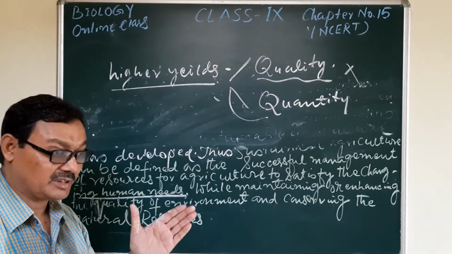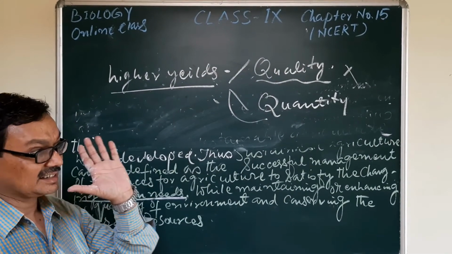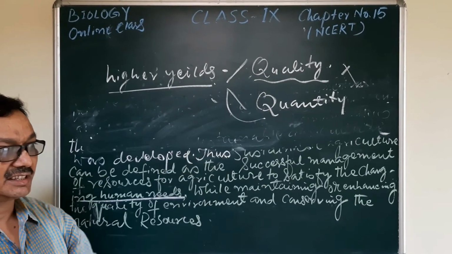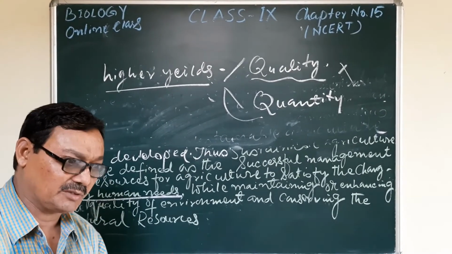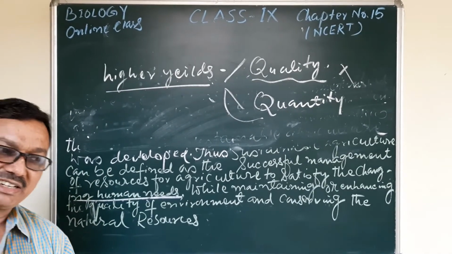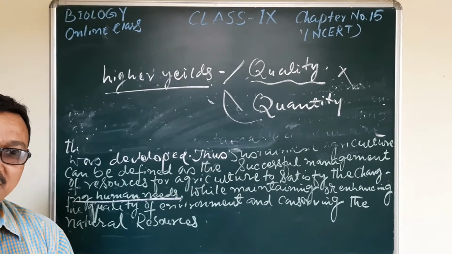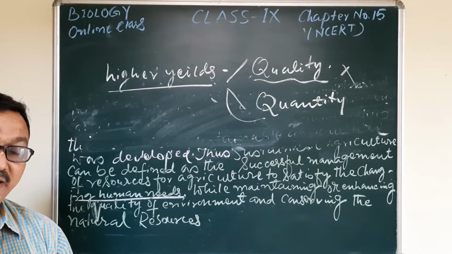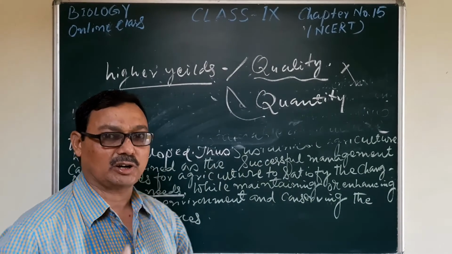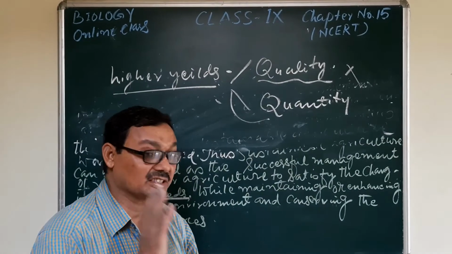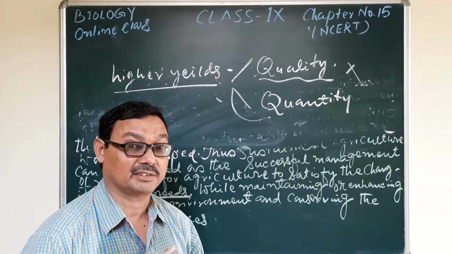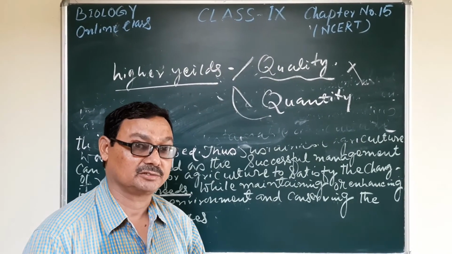But at the selection time, we must see what hybrid varieties are available that can give a better quality, a good production, that can fulfill the demand of the population. In our country, 1/4 billion tons of grains are required each and every year.